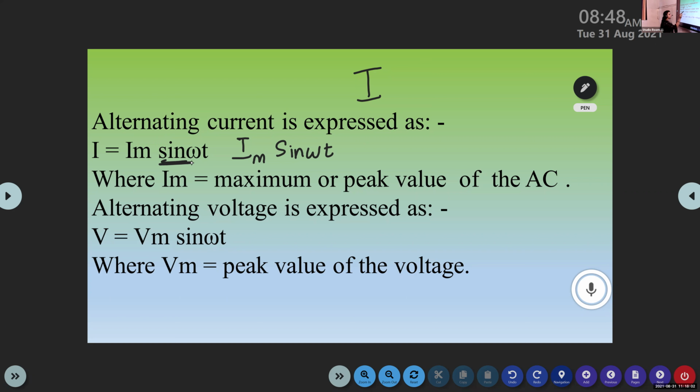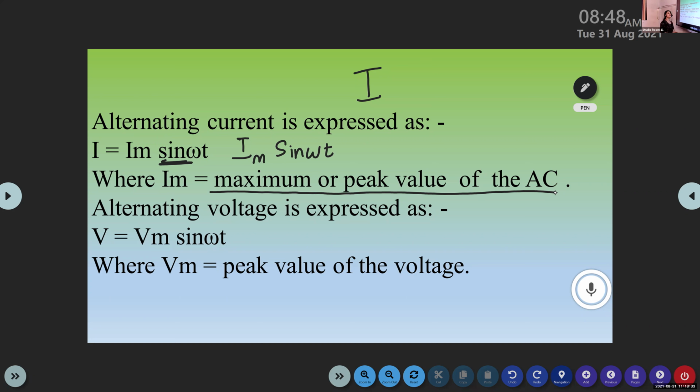And what does Im represent? Im is the maximum or peak value of the alternating current. And this alternating current is produced when we provide an alternating source of EMF to a circuit. That alternating source of EMF is known as alternating voltage.